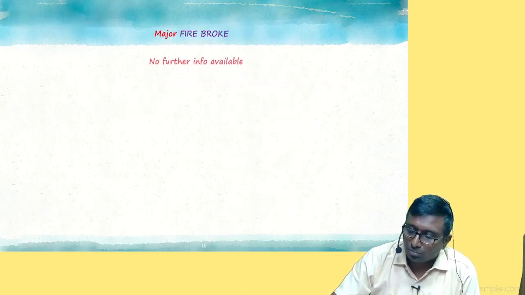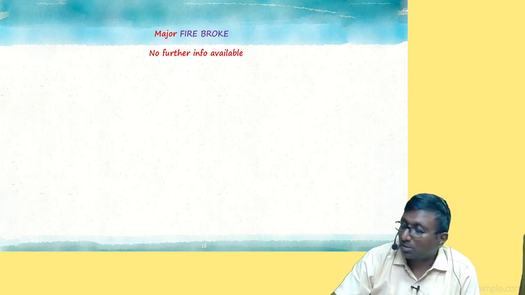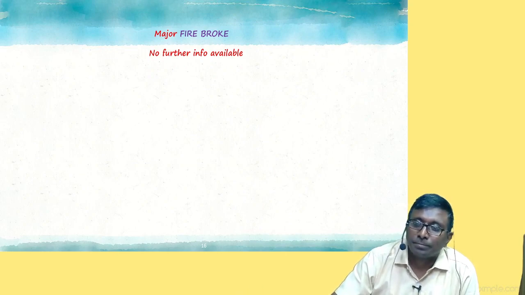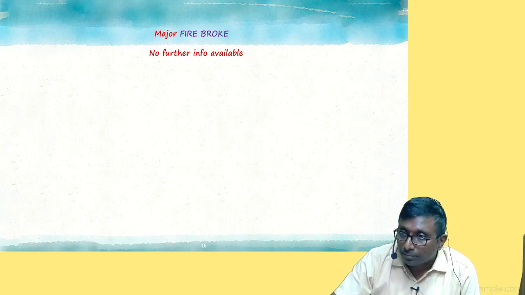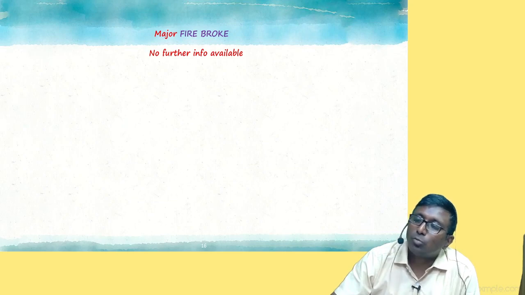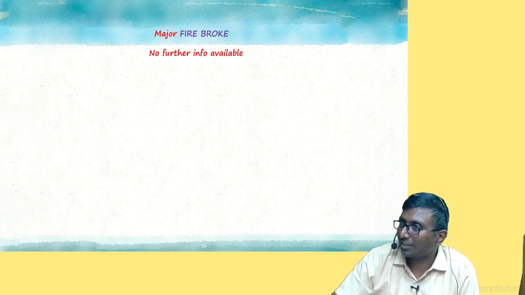Exactly. So, for example, sometimes what happens? They will say simply two lines: major fire broke, and no other information is given. Now, how do you handle the situation? You'll assume what? No going concern. Why do you assume only one? Assume both, no? Give both. When he's silent, he's diplomatic. Correct. Now, you also should be diplomatic.